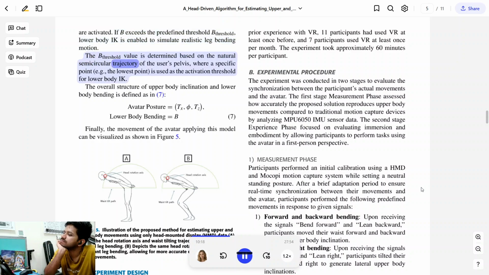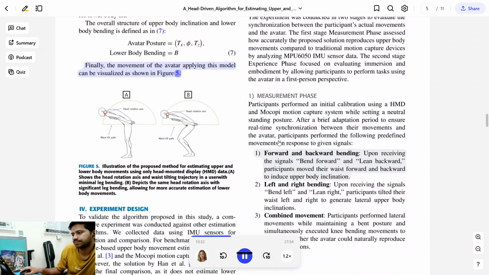motion. The B threshold value is the pelvis, where a specific point is used as the activation threshold for lower body IK. The overall structure of upper body inclination and lower body bending is defined as in lower body bending equal to B. Finally, the movement of the avatar applying this model can be visualized as shown in Figure 5.